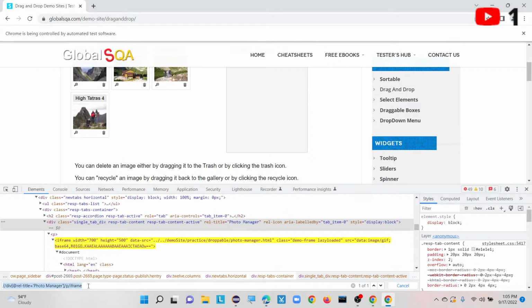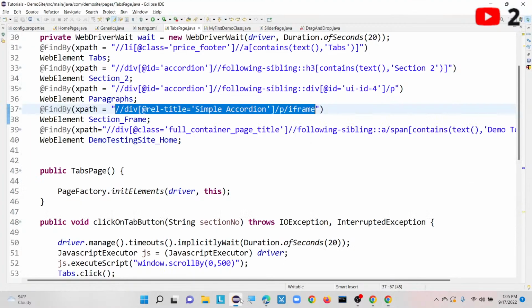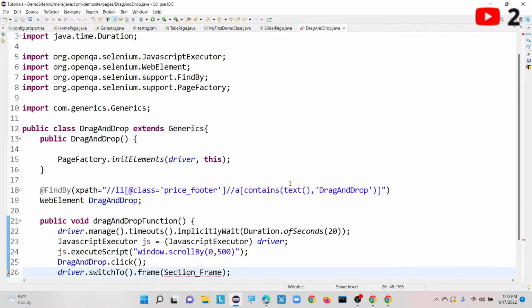Why am I using this XPath? If we use index values and you execute today, maybe there are no other index values. Once you get a new build, those index values are going to change. So it is better to use a proper XPath to switch your driver focus to that particular frame. That's why I'm using it here for drag and drop. Also I'm creating one more drag and drop iframe.